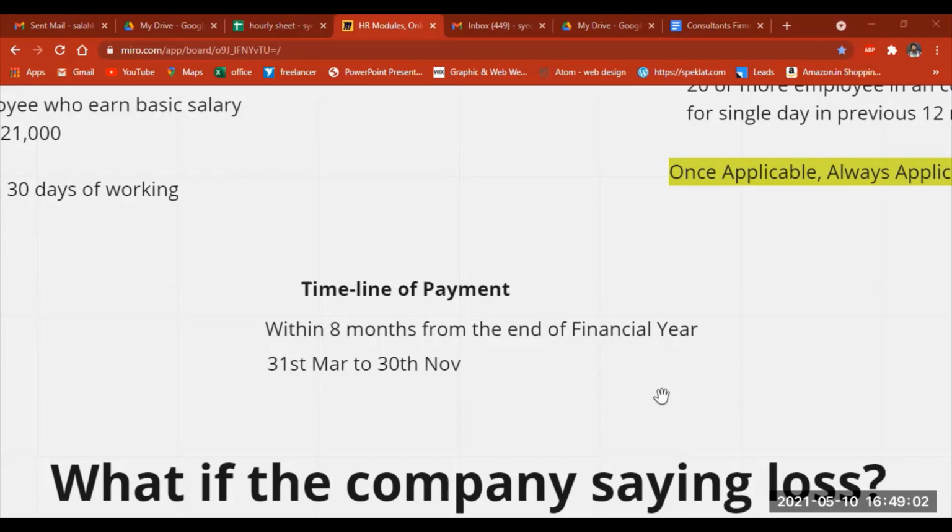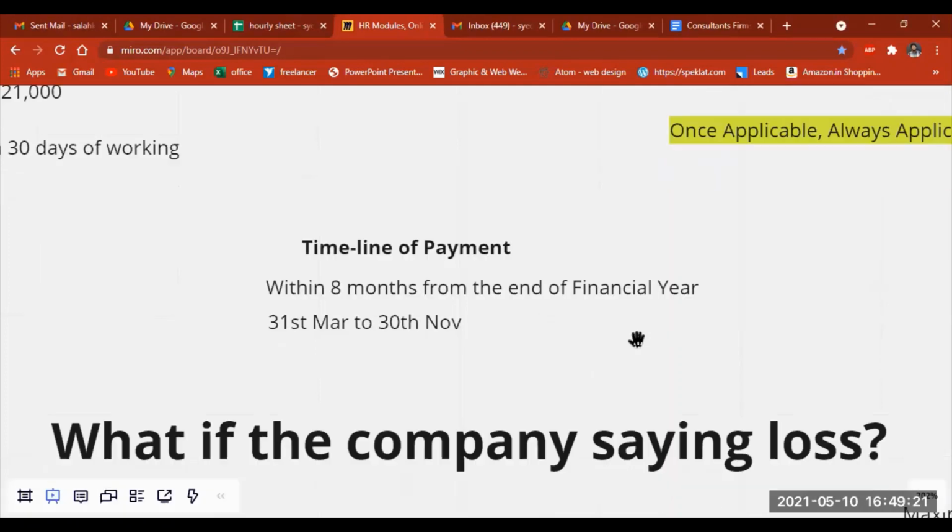Another thing to be noticed here: if an employee who is eligible for the bonus has left the organization in the month of June, he was eligible for the payment and has worked the required 30 days. He meets all the requirements for this bonus. The question here is whether and how he will get his bonus.